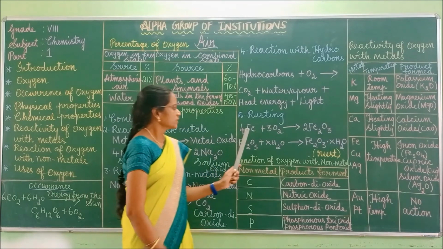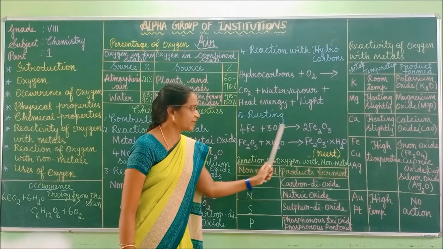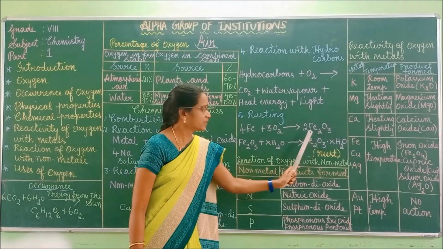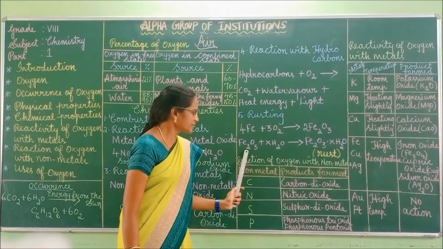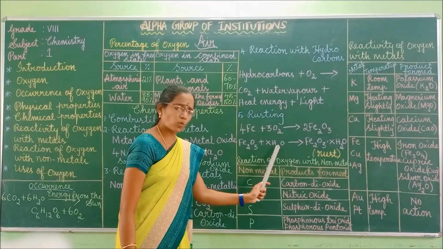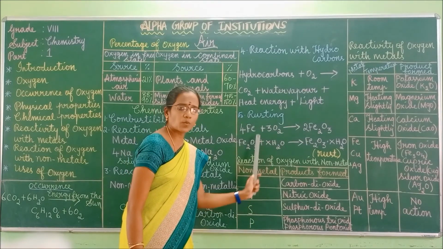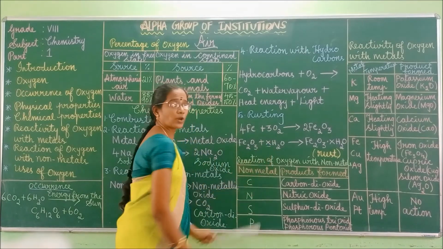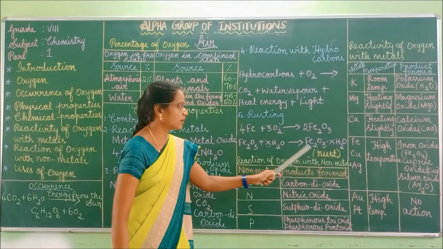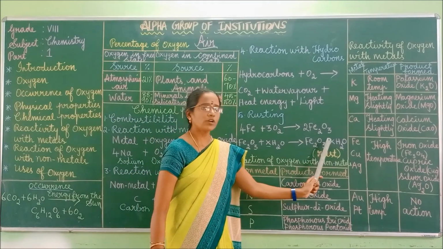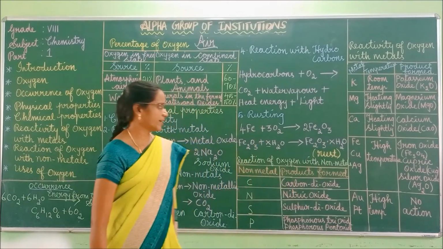Fe is nothing but iron. Iron when it reacts with oxygen forms iron oxide. Fe2O3 is iron oxide. So this iron oxide when it reacts with water, here x H2O is given. X is the number of water molecules. It reacts to form rust. What is the formula? Fe2O3·xH2O. This is the formula. Understood, children? Okay, shall we move to the next one?